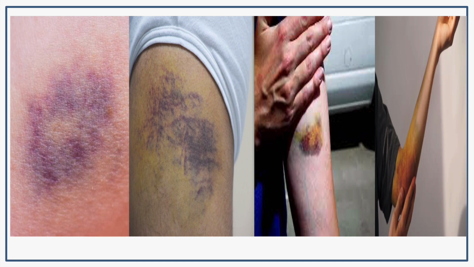In these pictures, you can see that the first picture is bluish in color. In the second picture, the bruise is blackish in color. In the third picture, the bruise is greenish in color. And in the fourth picture, you can clearly see that the bruise has become yellowish in color.